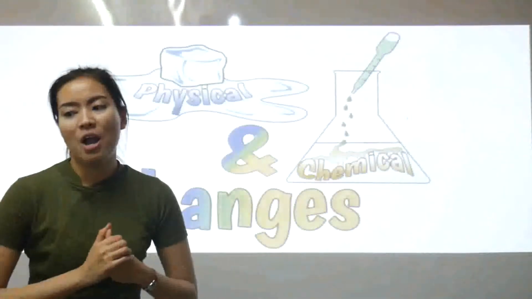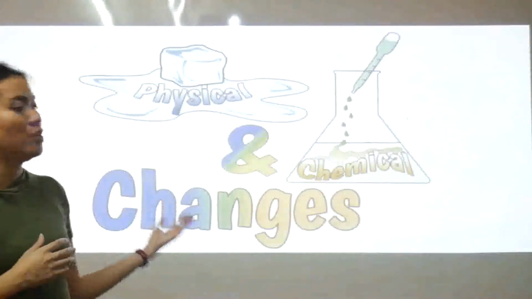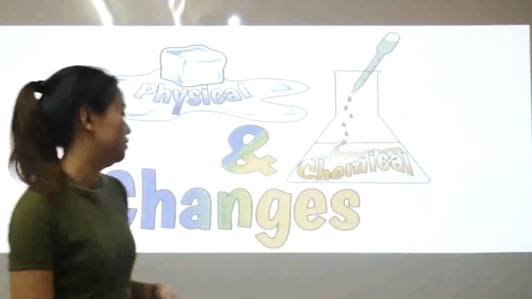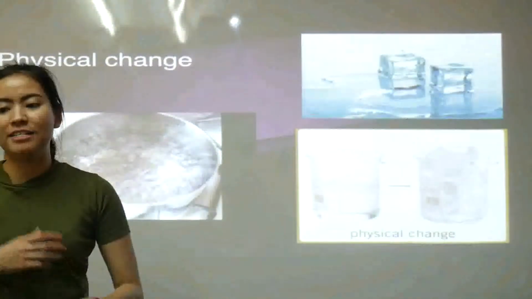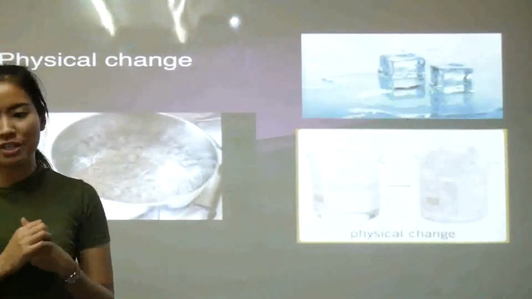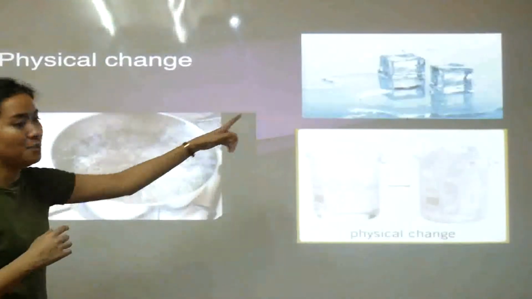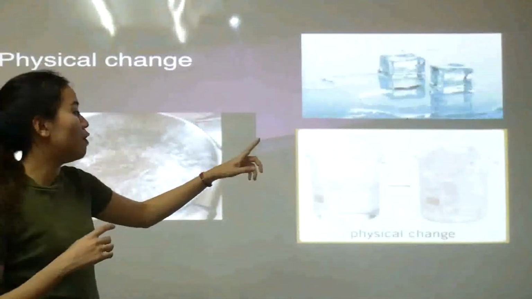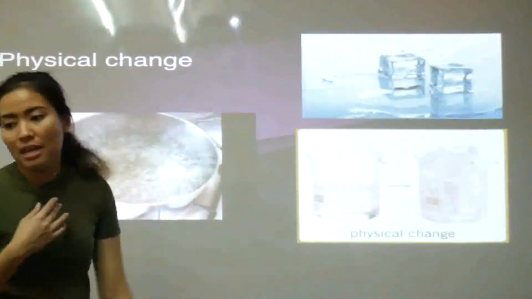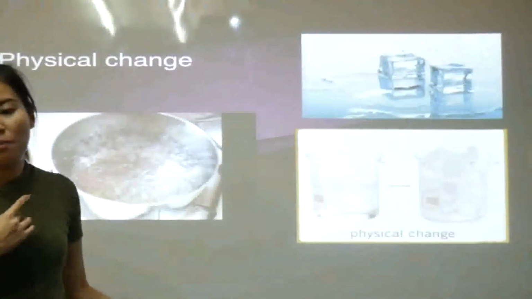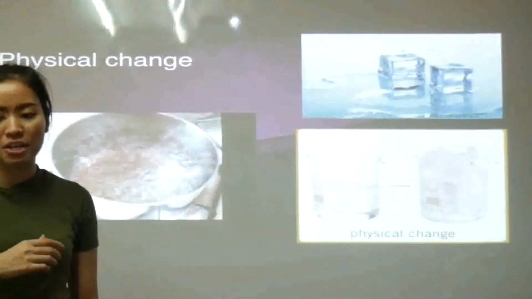So now we're going to look at how physical change and chemical change are different. A physical change is one in which the chemical composition of the substance is unchanged. When ice melts, water is going from a solid state to a liquid phase. The way the water molecules are arranged changes, but they are still water molecules.